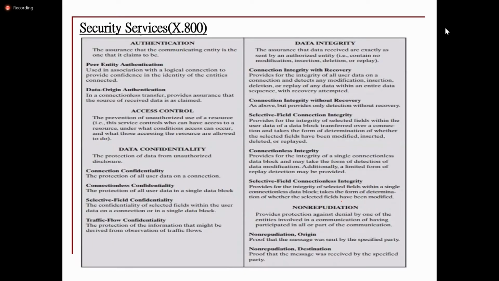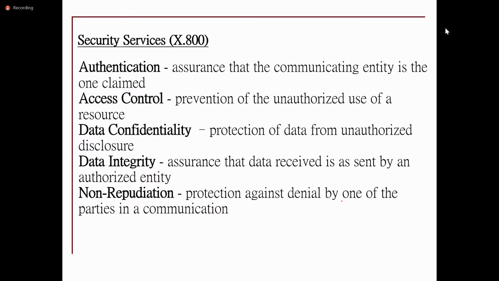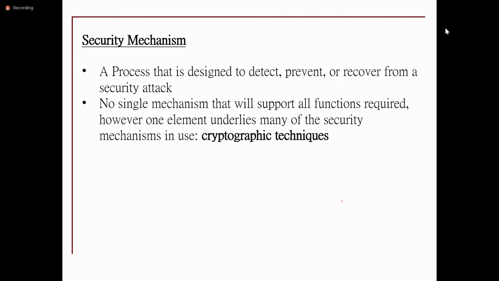And these are the services of the X.800 architecture. Whatever we discussed, all the services are there except availability. According to X.800, availability is a service which can be provided by providing all other services. It is not a specific service. Internally, it will be provided with all these things. So this is just a description.